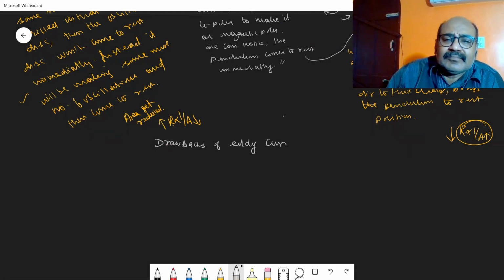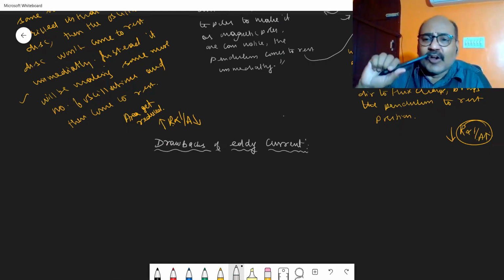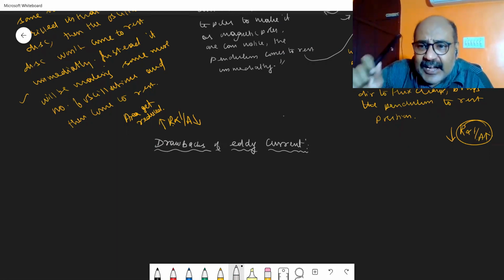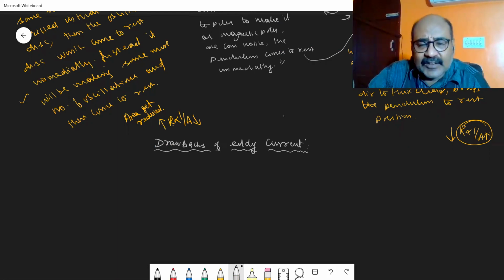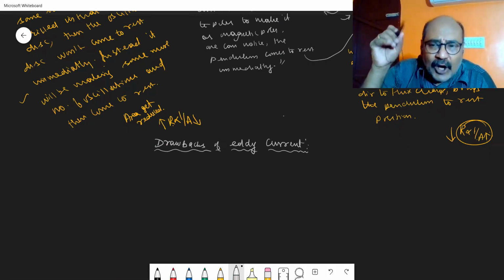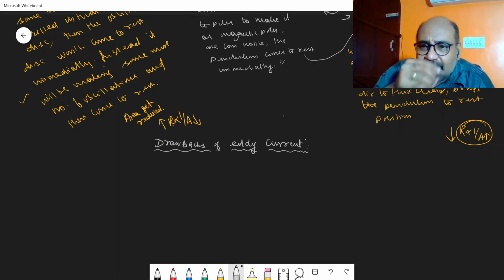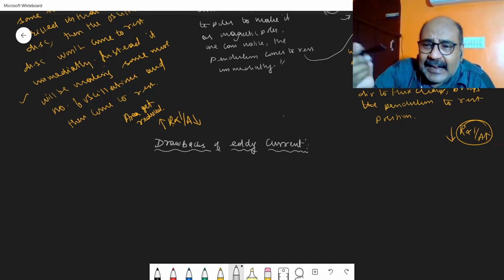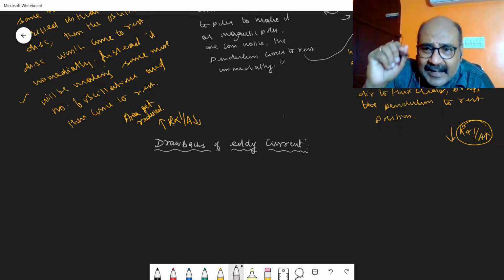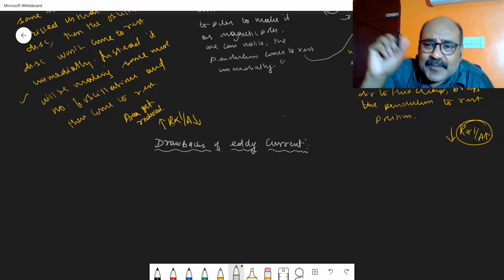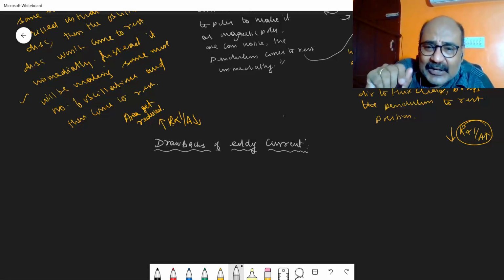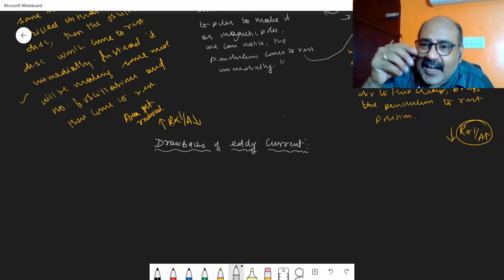As you know, according to the law of conservation of energy, energy can neither be created nor destroyed, but it can be transformed from one form of energy to another. Let us see how here. You have mechanical energy due to which the pendulum is oscillating. That oscillation creates a change in magnetic flux, magnetic energy. That change in magnetic flux produces electrical energy, that is, the EMF is induced. That EMF is induced in the conductor in the form of concentric circles or concentric loops.